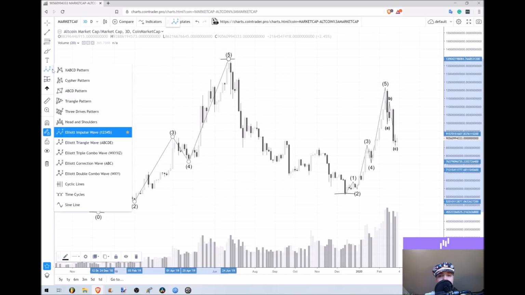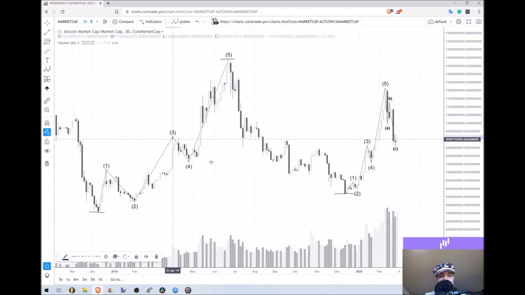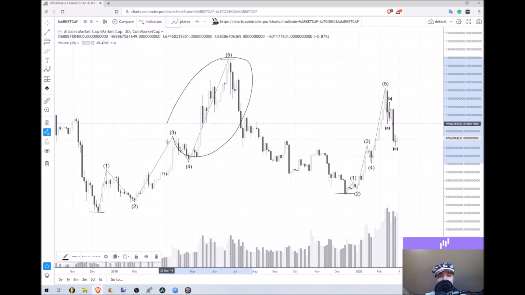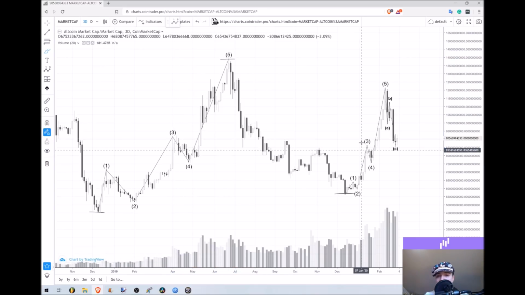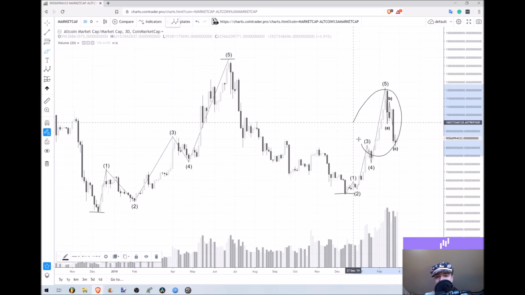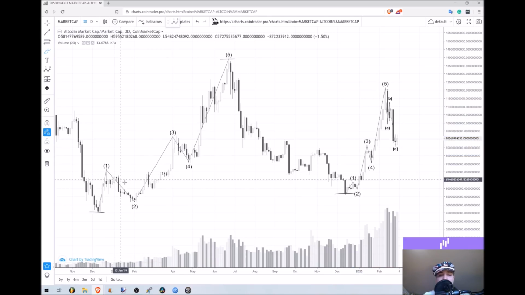Do you notice how both of these cycles have bigger 5th waves? That's interesting to me. We got an extended 5th on this cycle, and we got an extended 5th on this cycle. So it's kind of fractaling in the way that it's behaving, meaning that this first cycle is very similar to the second cycle.